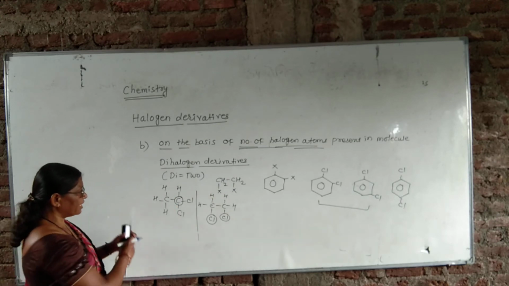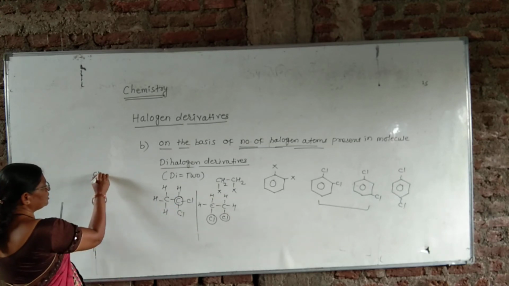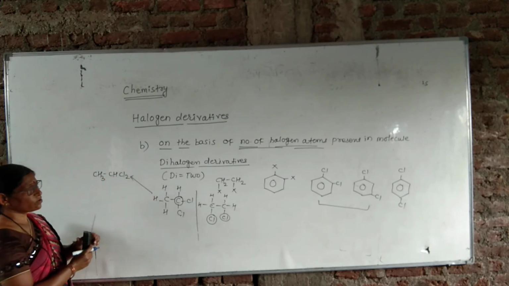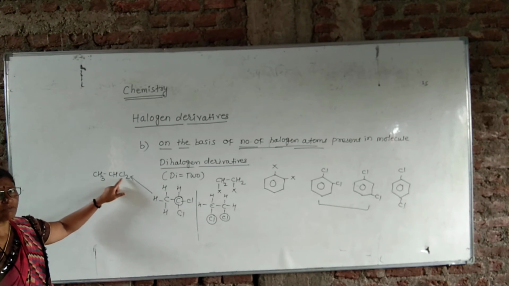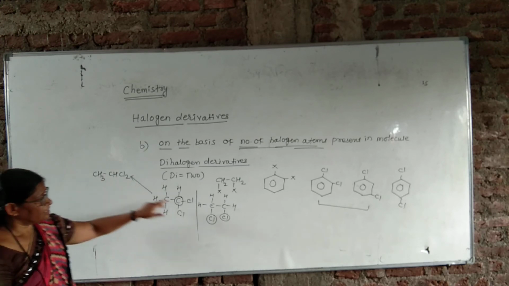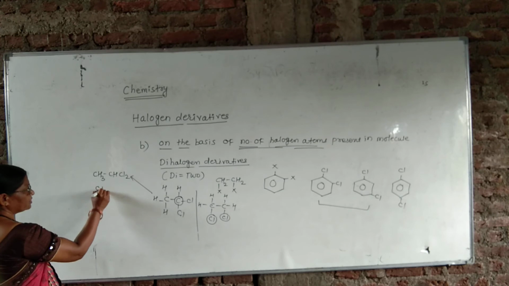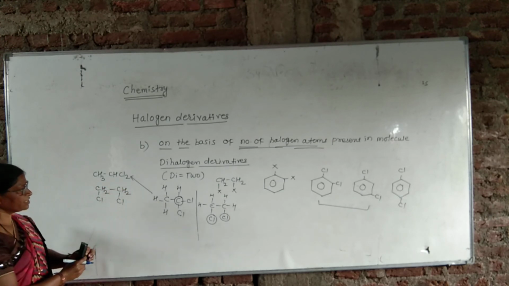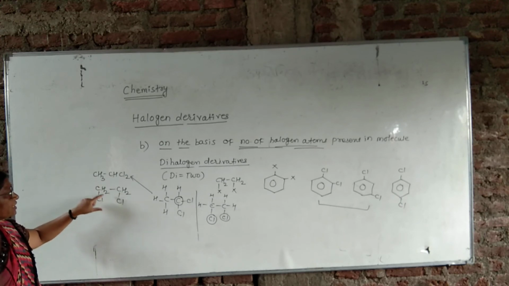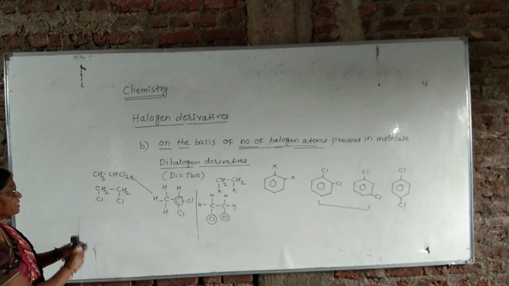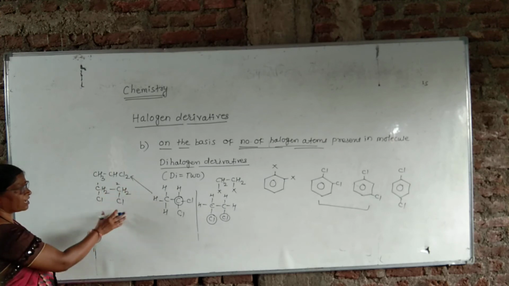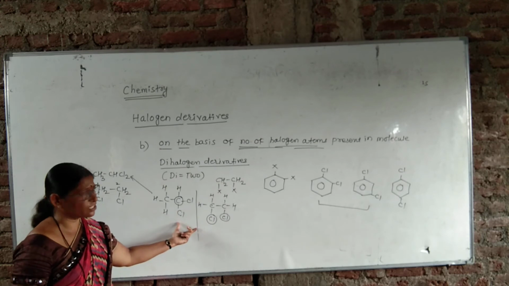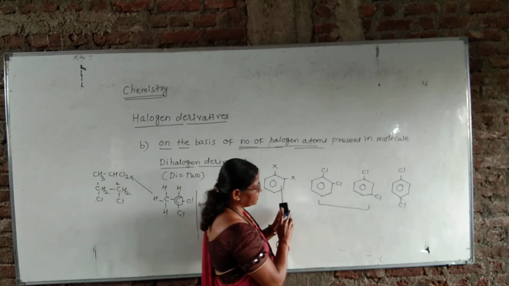This compound, CH3CHCl2, is called ethylidene dichloride or 1,1-dichloroethane. Then this example, CH2Cl, CH2Cl: the common name of this compound is ethylene dichloride and the IUPAC name is 1,2-dichloroethane. These are the examples of dihalogen derivatives from the aliphatic section, and these are three examples from the aromatic section.